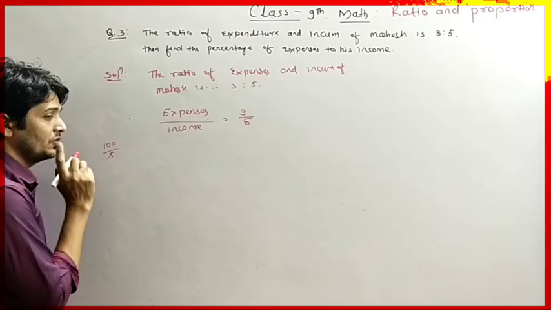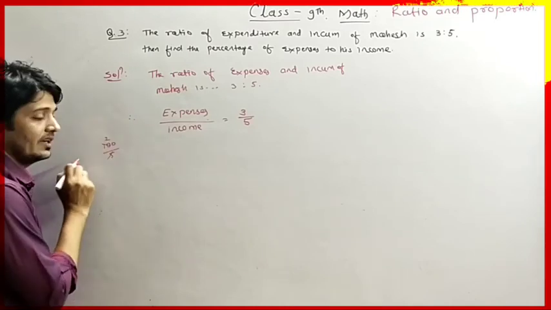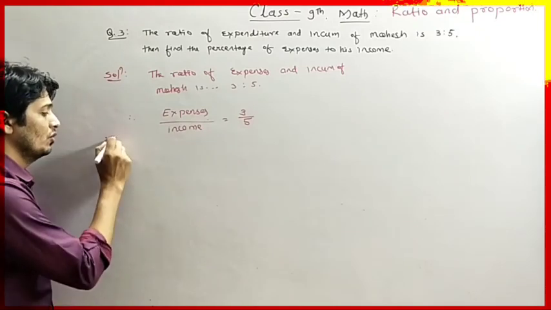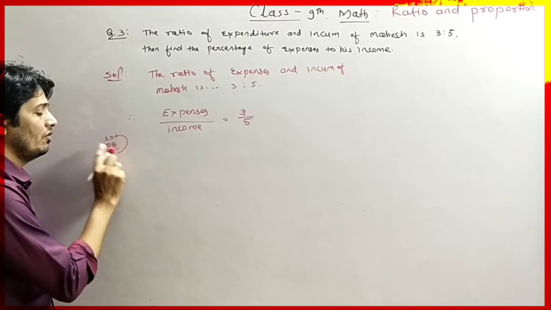5 ones is 5 and 5 twos are 10 and 5 zeros are 0. That means if we multiply 5 by 20 then we will get 100.